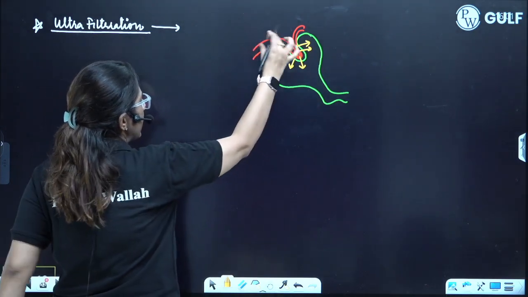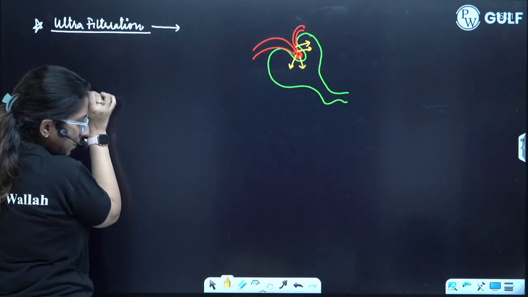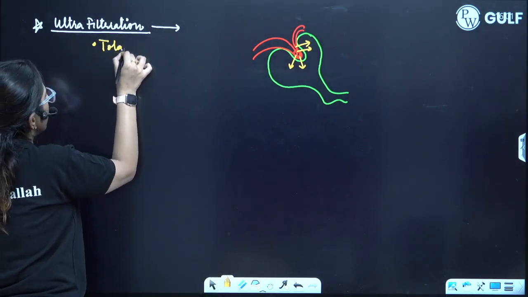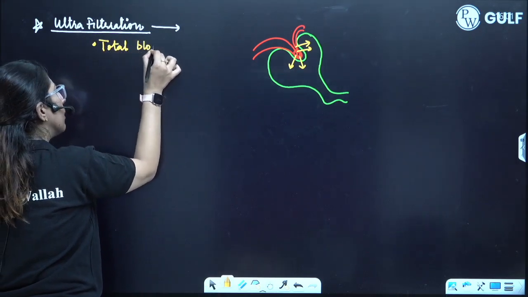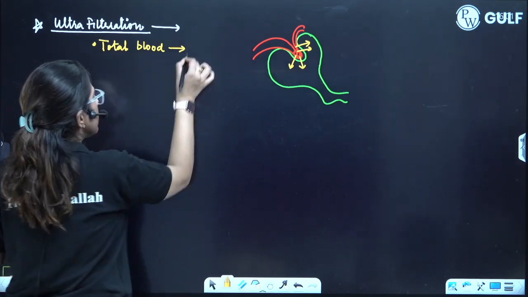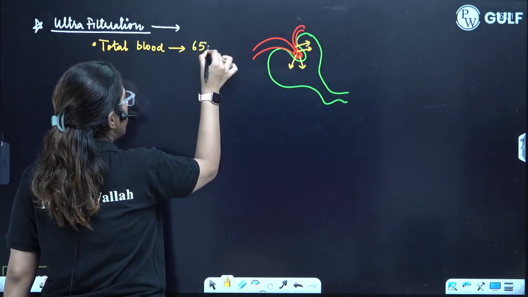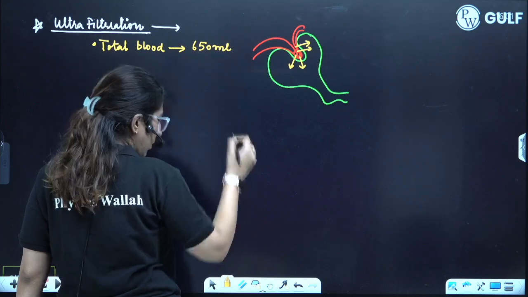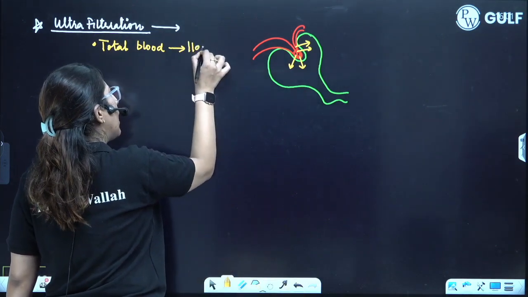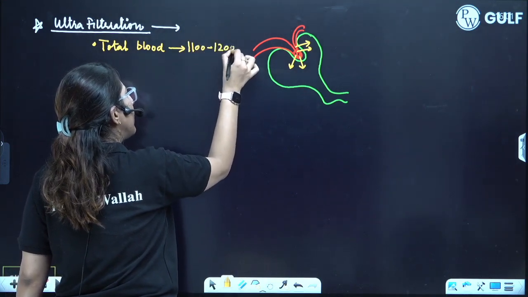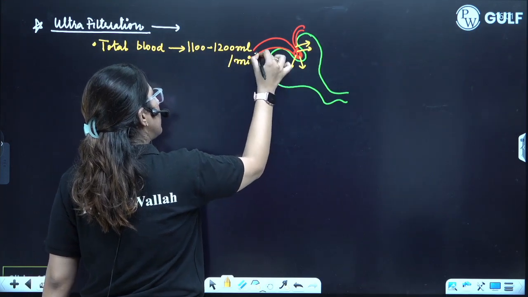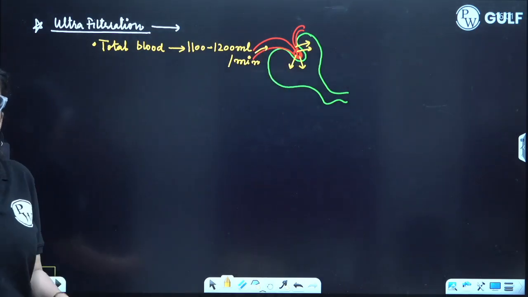Here you will see the total blood which comes to the renal artery. What is that? That is almost 650 ml, that is 1100 to 1200 ml per minute. This much blood comes in. Clear? Is this point clear?